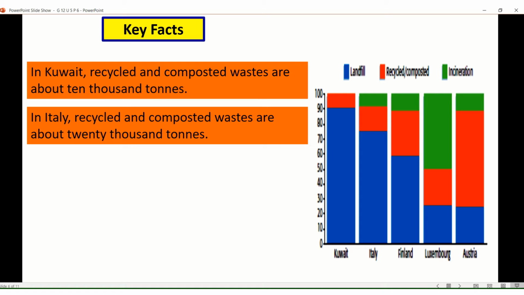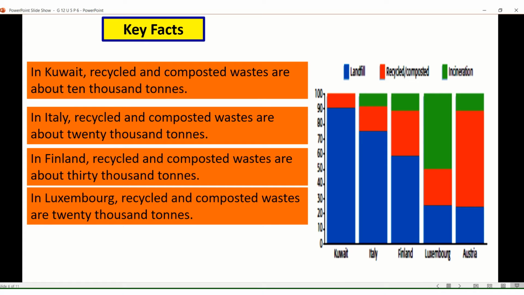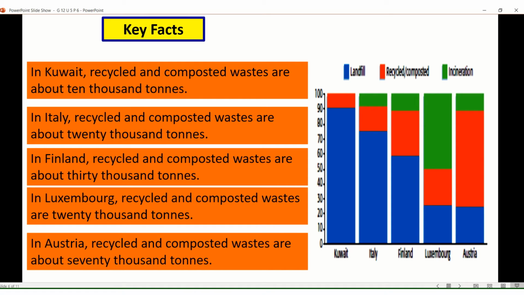In Italy, recycled and composted wastes are about 20,000 tons. In Finland, recycled and composted wastes are about 30,000 tons. In Luxembourg, recycled and composted wastes are 20,000 tons. And the last one, in Austria, recycled and composted wastes are about 70,000 tons. So what do we conclude from these facts? Austria recycles the most materials. Now let's move to the green one.